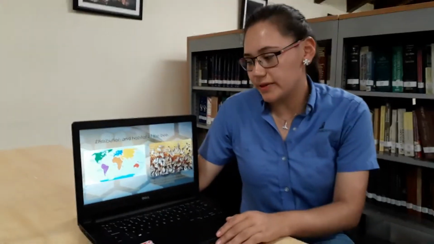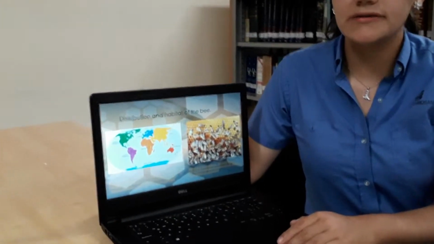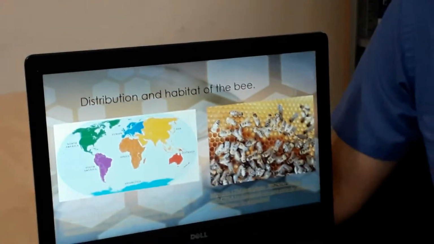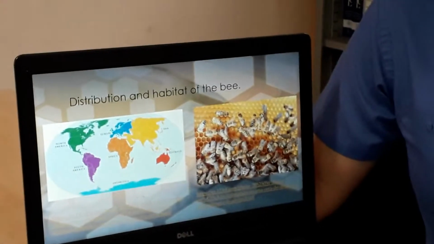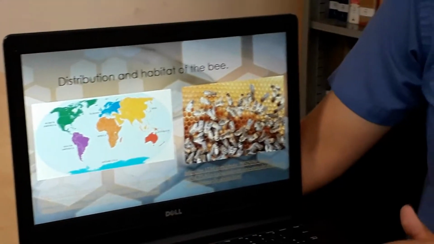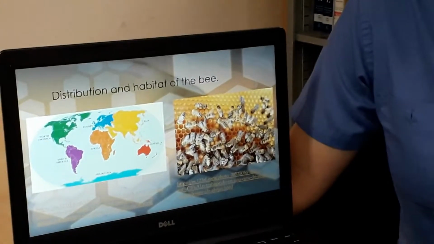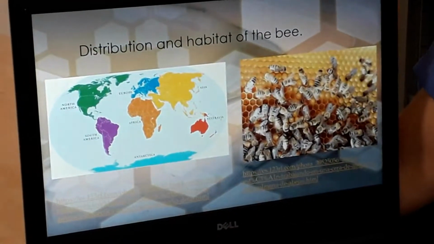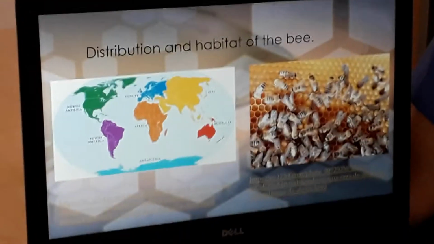Distribution and habitat of the bee. The bee is distributed on all continents except Antarctica. It usually lives in areas with vegetation, with flowers, and inhabits tree holes or honeycombs, built in community.